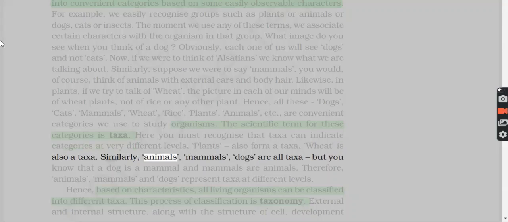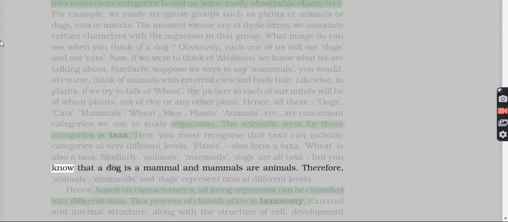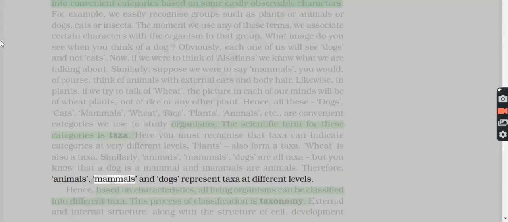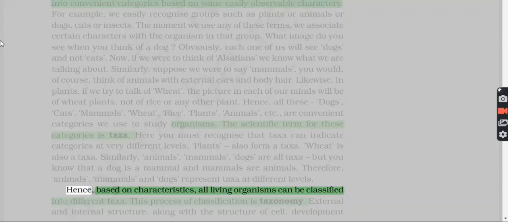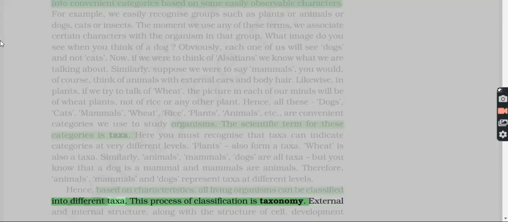Similarly, animals, mammals, dogs are all taxa, but you know that a dog is a mammal and mammals are animals. Therefore, animals, mammals and dogs represent taxa at different levels. Hence, based on characteristics, all living organisms can be classified into different taxa. This process of classification is taxonomy.